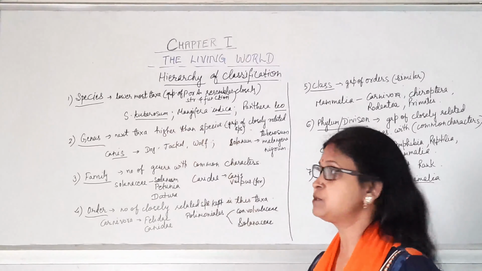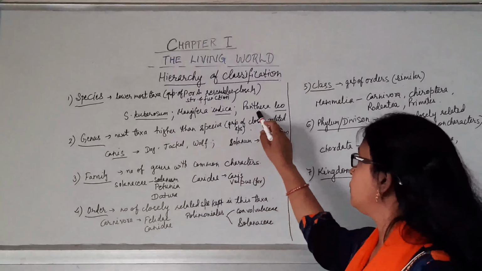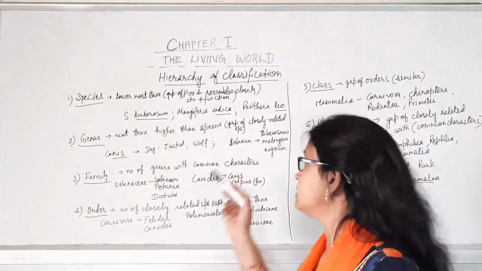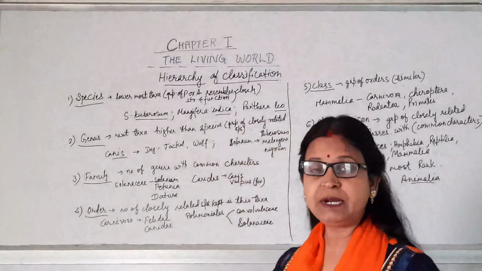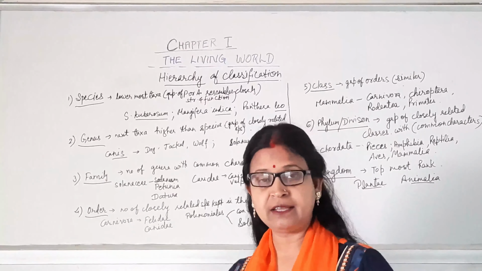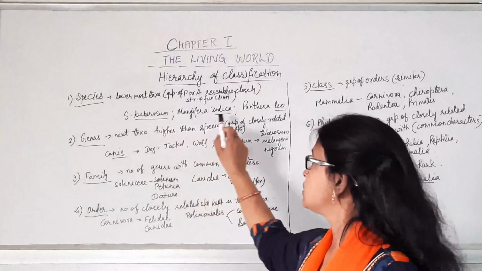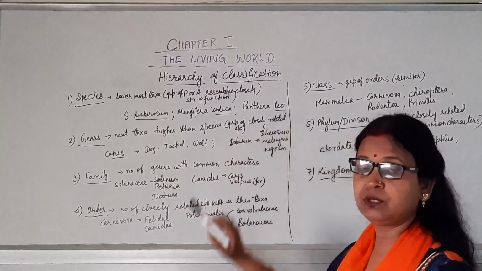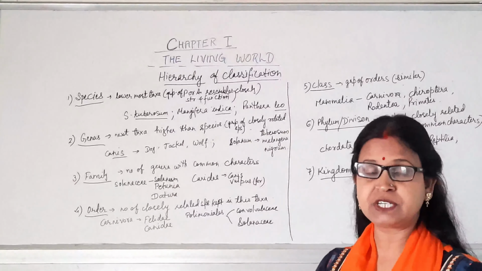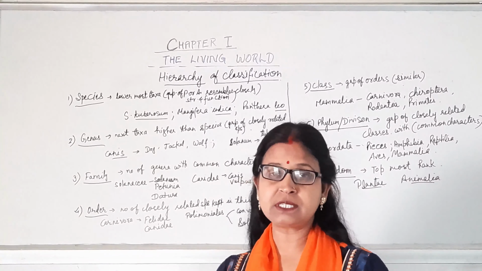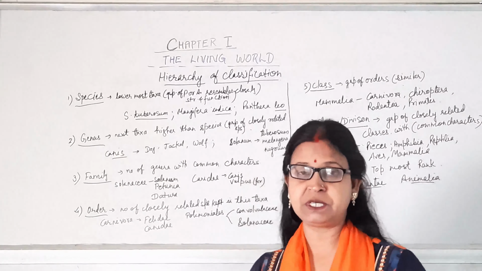Indica is the species. Similarly, Panthera leo, that is lion. The species is leo. Similarly, Panthera tigris. Tigris means tiger. So the last word is known as the species. The organisms having similar characters, structure and function are kept in this category known as species.